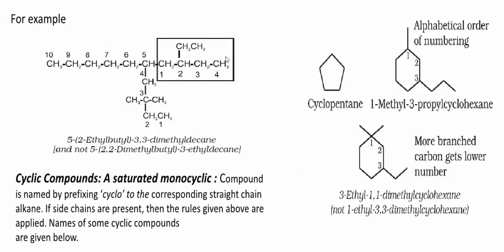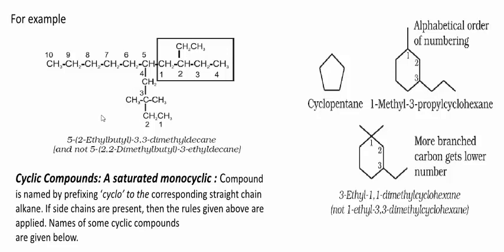Here you observe one big compound structure. According to the rules, first you select the longest carbon chain. Therefore, you can start the numbering from this carbon atom: 1, 2, 3, 4, 5, 6, 7, 8, 9, 10. When you start the numbering from this carbon atom, the third carbon atom contains this methyl group as well as this methyl group, and the fifth carbon atom contains this big group. What is this? 1, 2, 3, 4, and it contains an ethyl group.